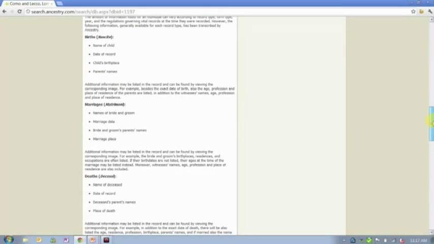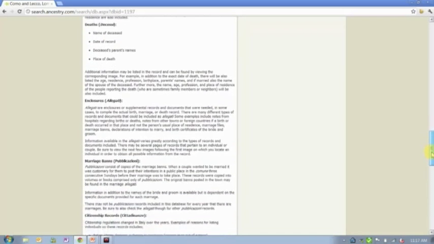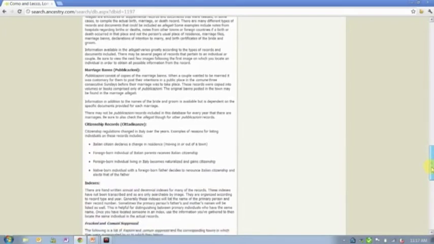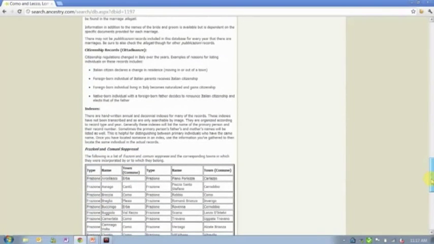In the case of the Italian records in particular, all the births, marriages, and deaths are all in the same database for each location. And so we give you some information about what's included or what was indexed for each type of record. And so you can see that and decide for yourself what it is that you're looking at and what you can do next.